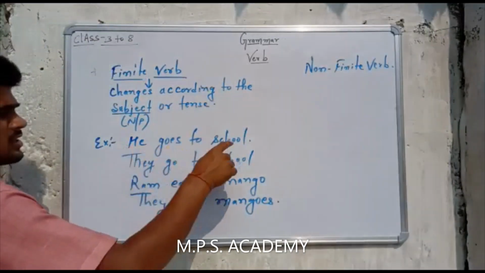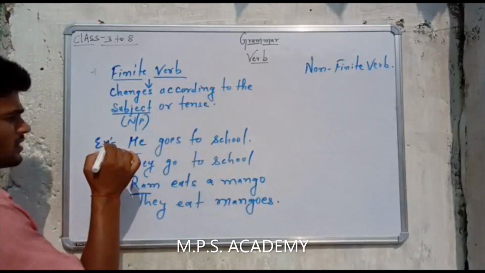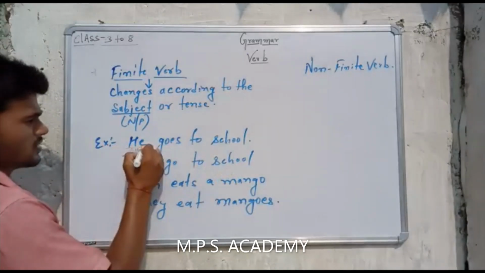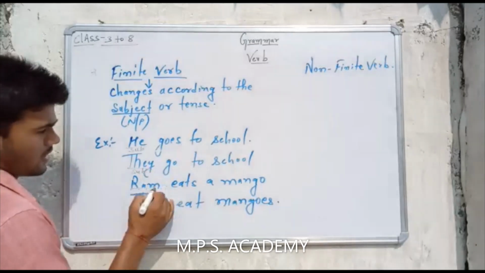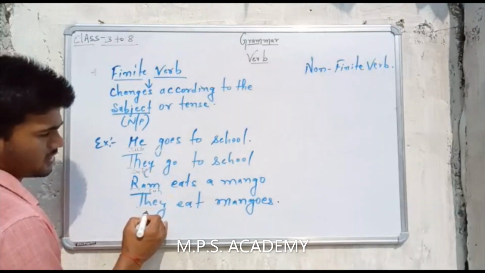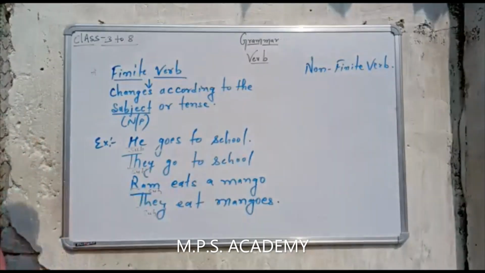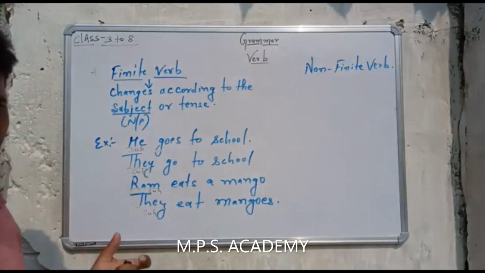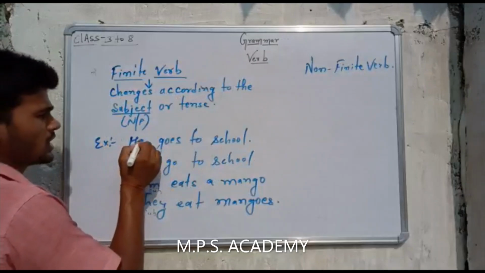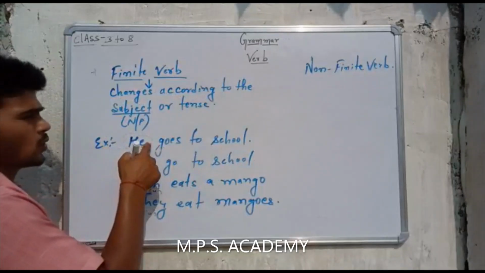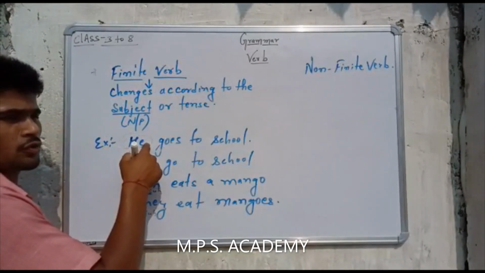Okay, in these sentences, what is the subject in all of them? He here is a subject, they is a subject, and Ram is a subject, and here they is also a subject. So first of all, we have to see whether the subject is in the singular form or a plural form. If you see in the first example, he here, यहाँ पे जो he है वो कौन सा subject है, singular या plural?